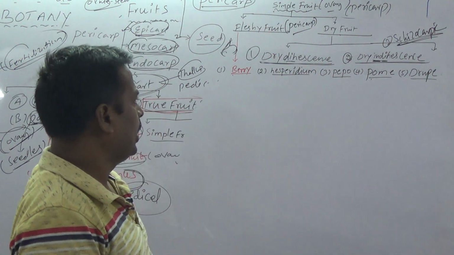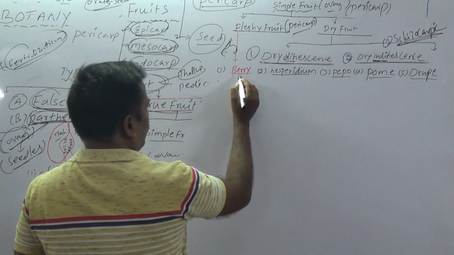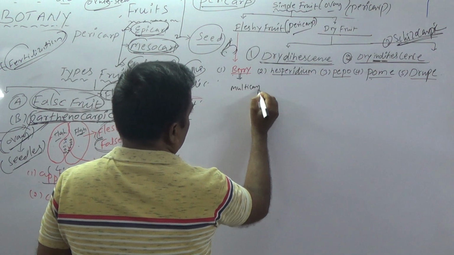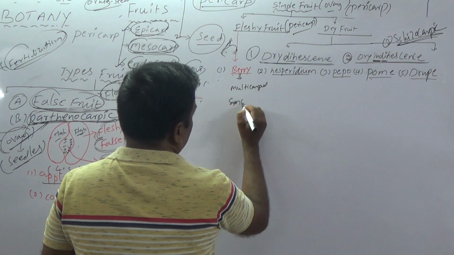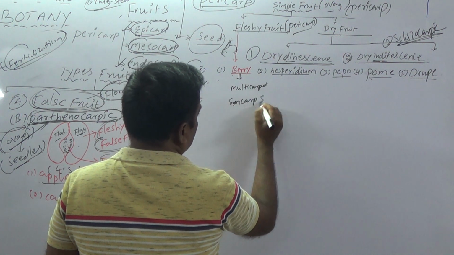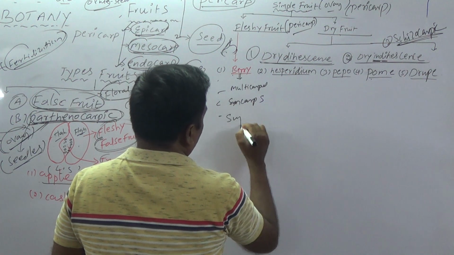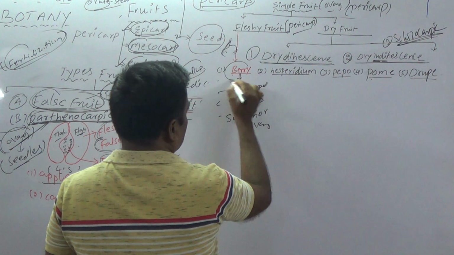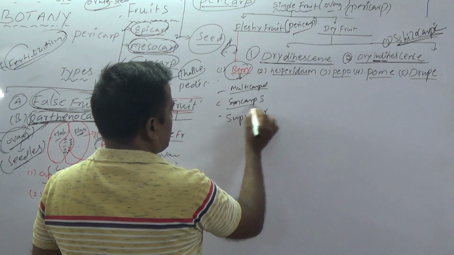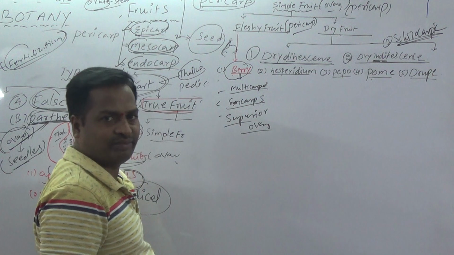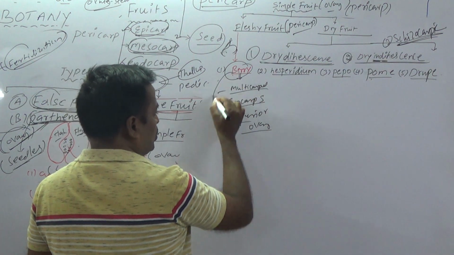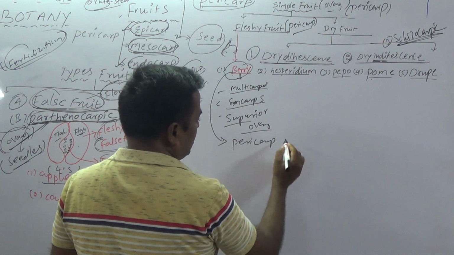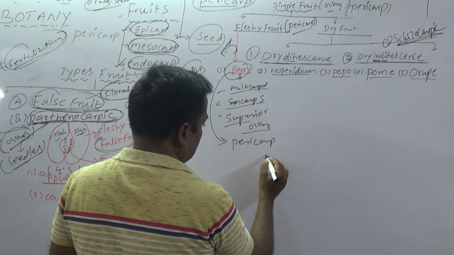The first one is berry. Berry fruit is developed from a multicarpellary syncarpous superior ovary. So it is very important. The fruit is developed from a multicarpellary syncarpous superior ovary in berry. Then the pericarp is fleshy. For example, tomato.